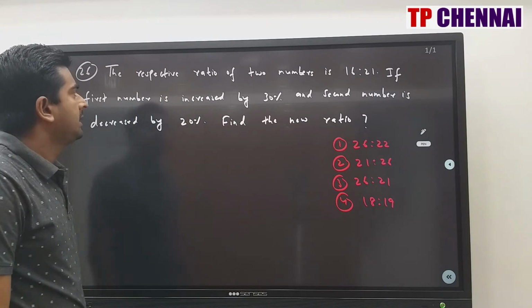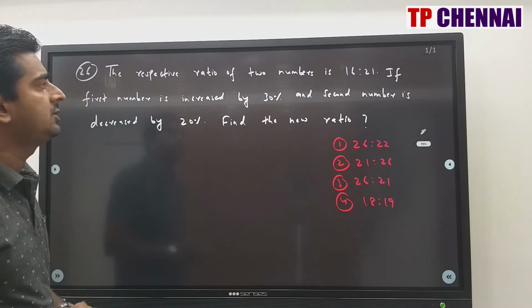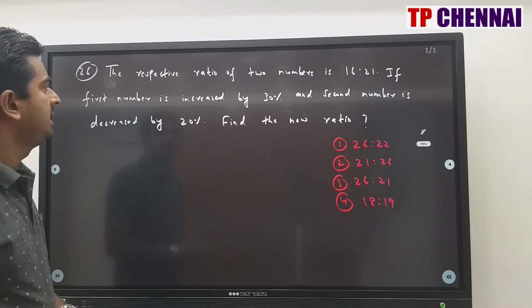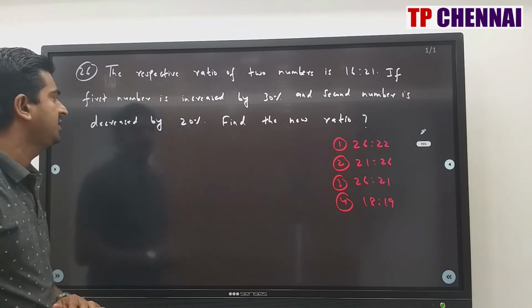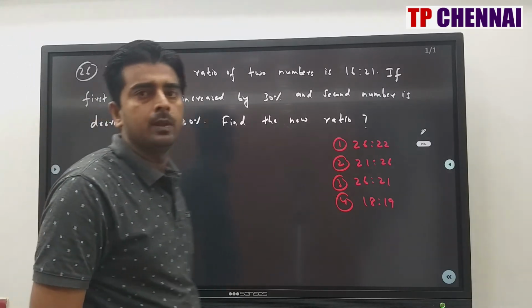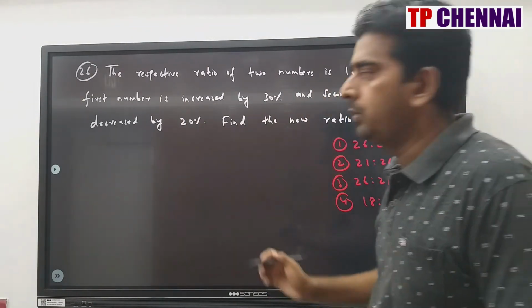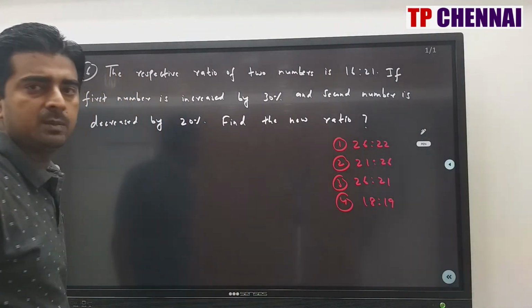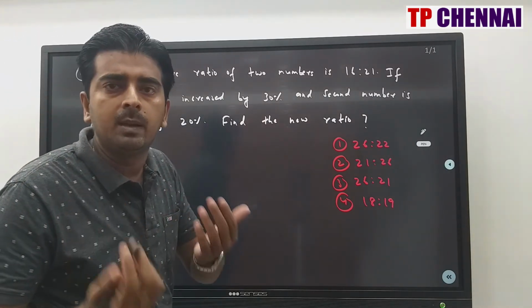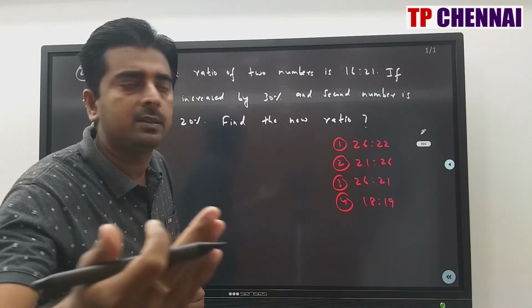26th one. The respective ratio of two numbers is 16:21. If the first number is increased by 30% and second number is decreased by 20%, find the new ratio. Right? Find the new ratio. So respective ratio of first two numbers is 16:21, and you are going to increase first number by 30%. Whenever you are increasing any number by 30%, it is nothing but 100 plus 30.